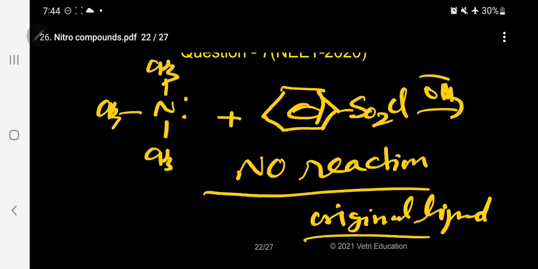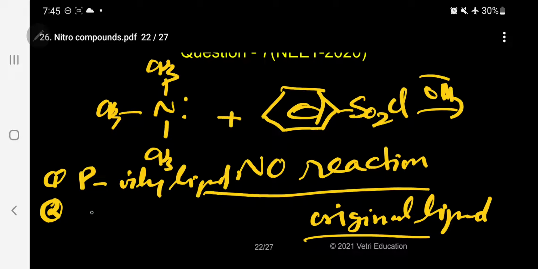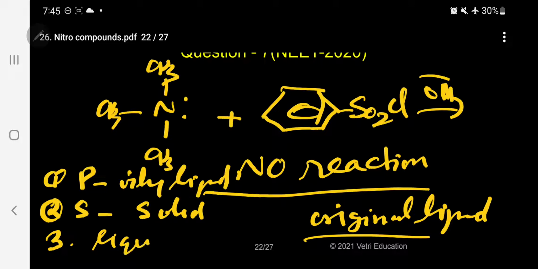Now in the case of primary amine, please follow, it gives an oily liquid. In the case of secondary amine, it is a solid. In the case of tertiary amine, it is the original liquid.